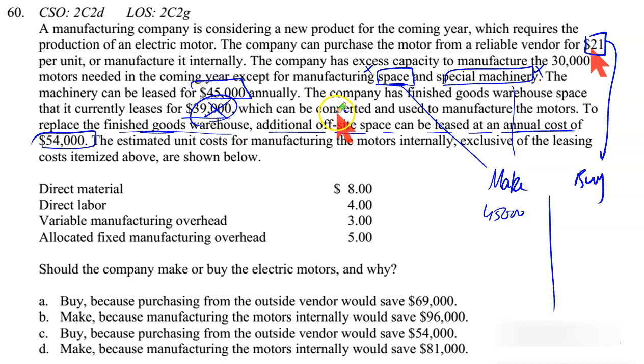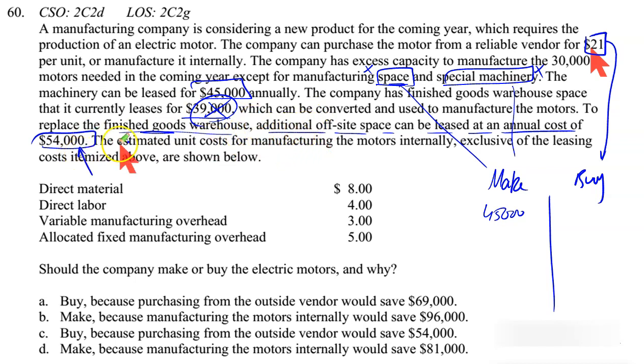But since this has to be replaced by another facility, because we use this place for storing our finished goods, we have to pay $54,000. This $54,000 is not the direct cost of this item we're considering, but because of it we have to vacate this warehouse, and this is the cost we have to pay for the additional space needed for finished goods.